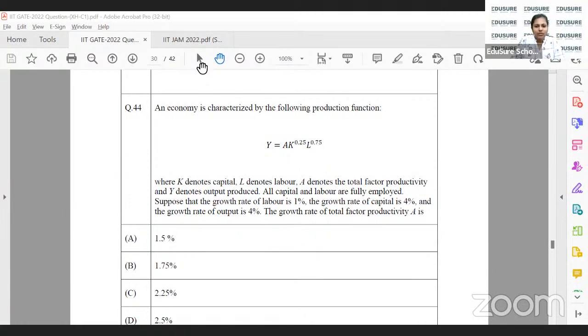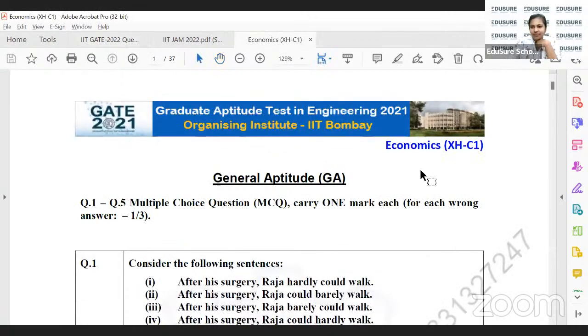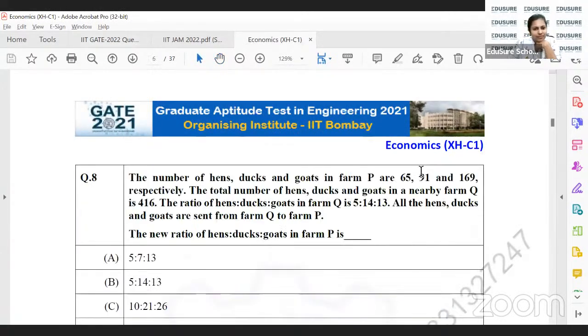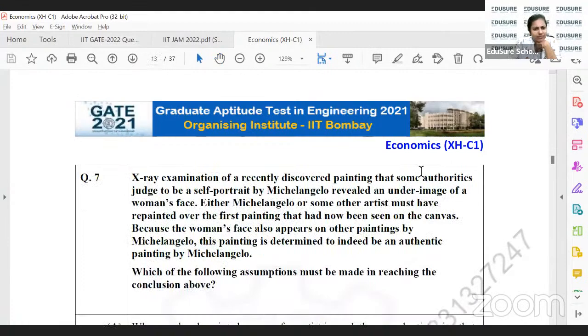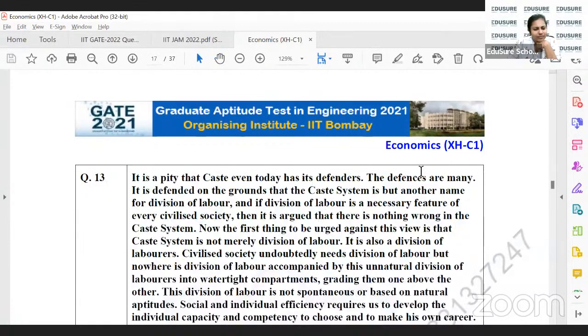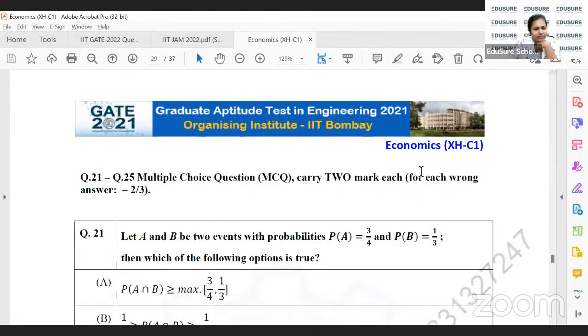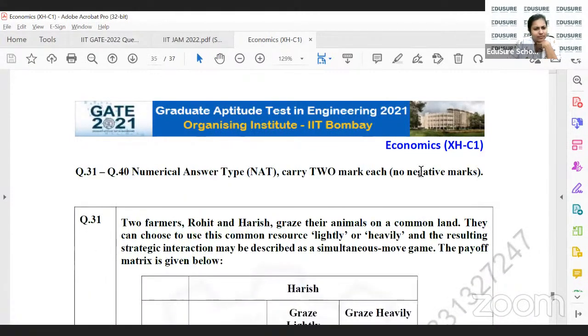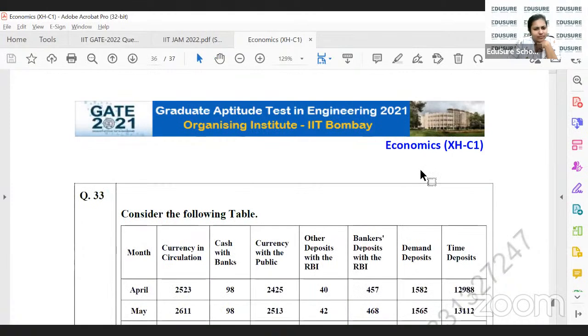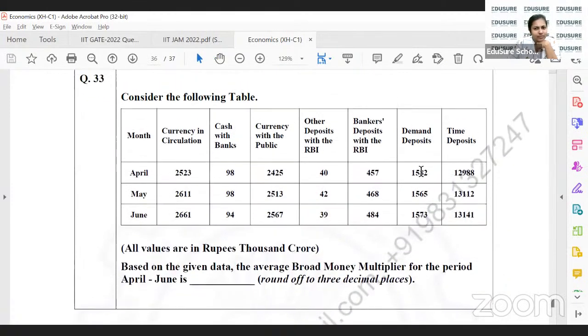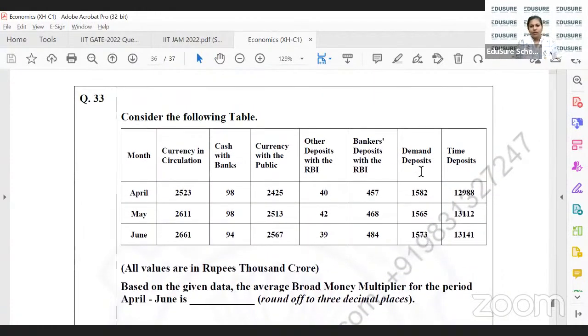Gate 2021 43. Okay, let me open that. Okay, I think I know this question. Okay, so let me do this one for you.